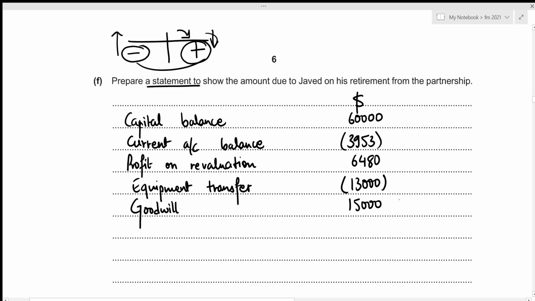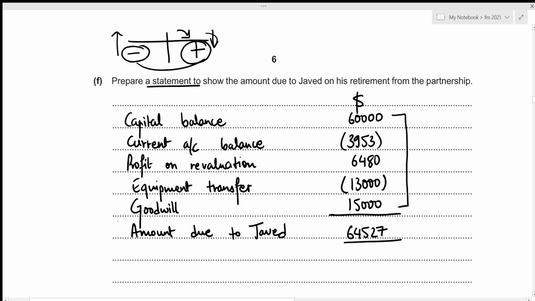Alright, this concludes everything. Now we can calculate the amount due to Javed. This is the sum of these 5 amounts: 60,000 minus 3,953 plus 6,480 minus 13,000 plus 15,000, which results in the amount due to Javed by the partnership to have the value of 64,527. Alright, this concludes the 6th part of this question.